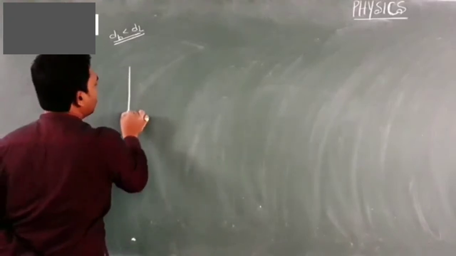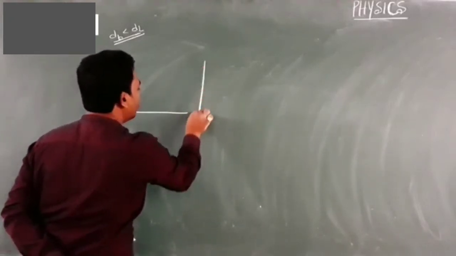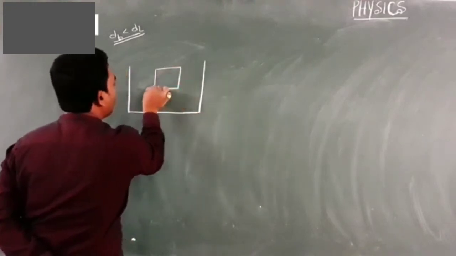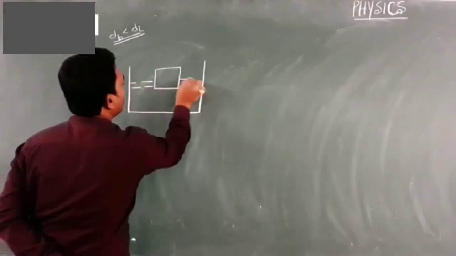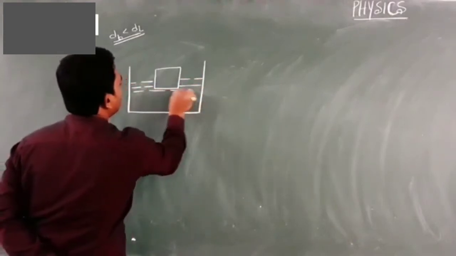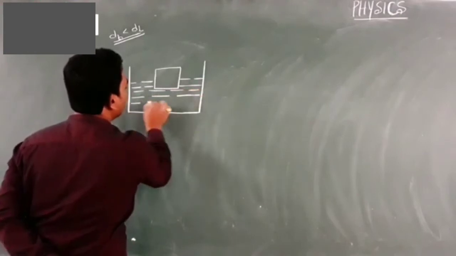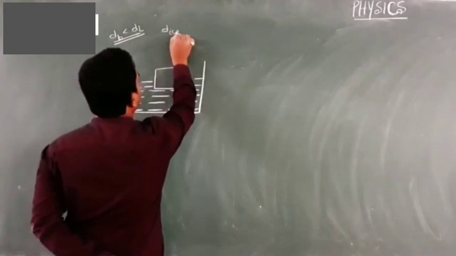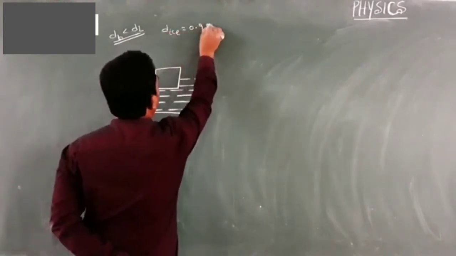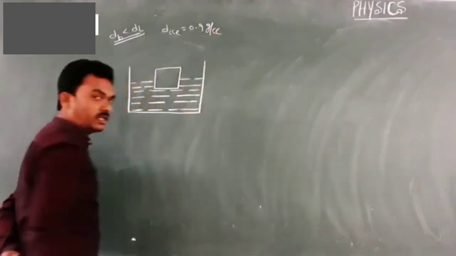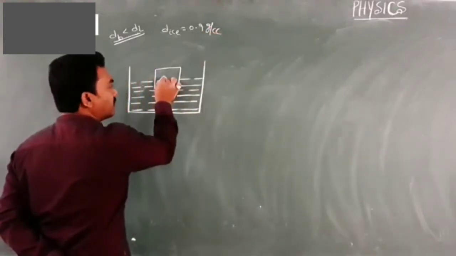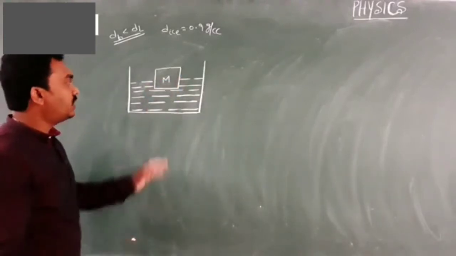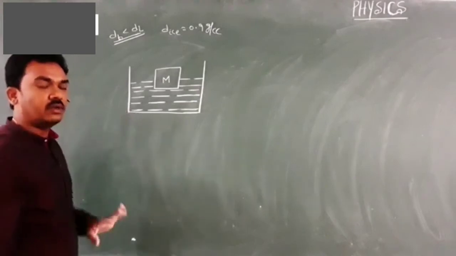Once look at this figure. Here, an ice block is partially floating in a liquid under the condition density of the body less than density of the liquid. Of course, let me tell you that density of ice is 0.9 gram per cc. And let us suppose the mass of ice block is m.